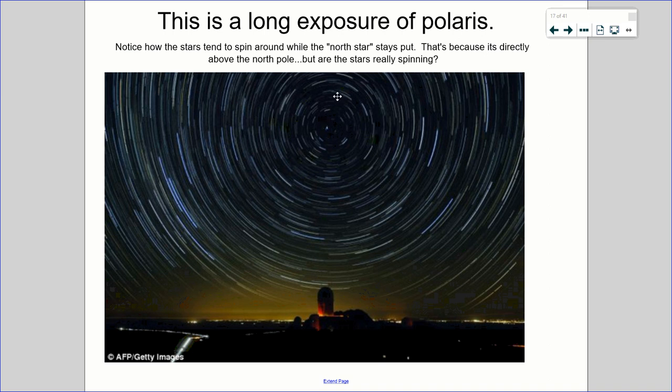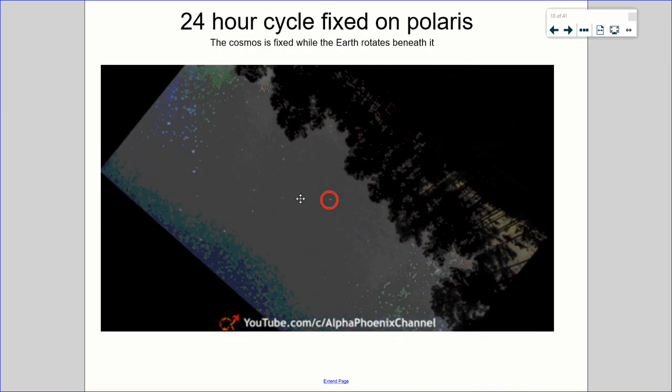But the stars aren't really spinning, are they? What's really happening, this is kind of cool. So here's Polaris again, and we're looking north.